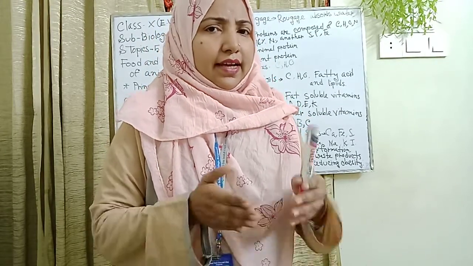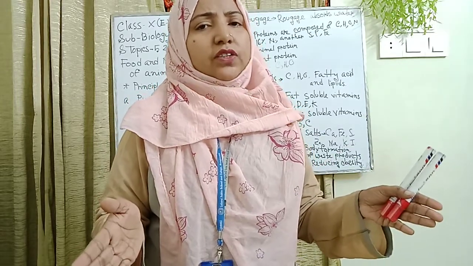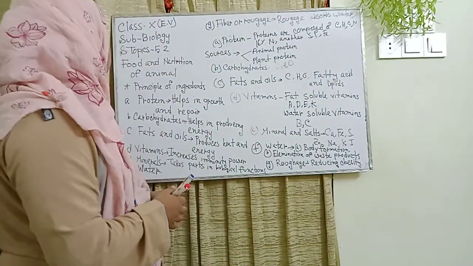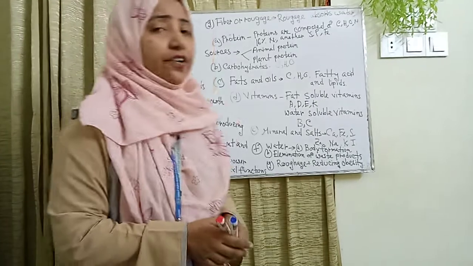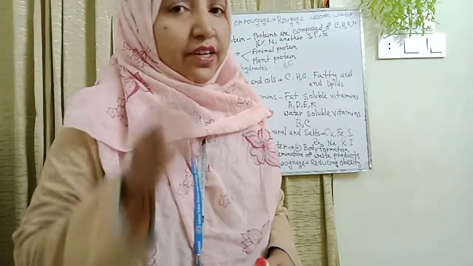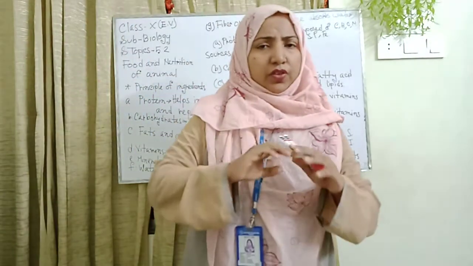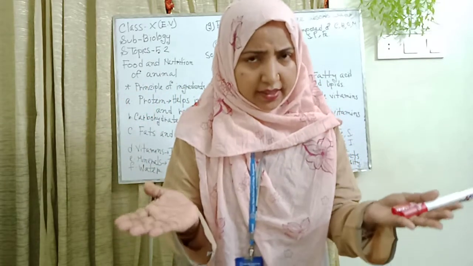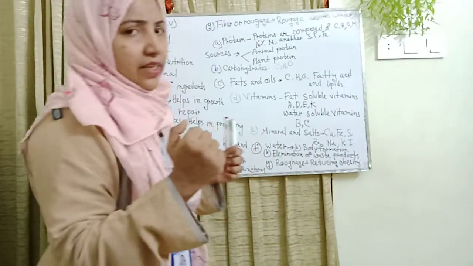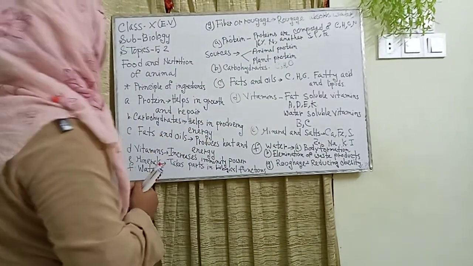In animals, we find 6 components of food. Here I also give the flow chart. Our first topic is the principal ingredients. Here, in the principal ingredients, we find 3 components of food. Basically, food is composed of various chemical components. Here I give a brief overview. First are the principal ingredients.